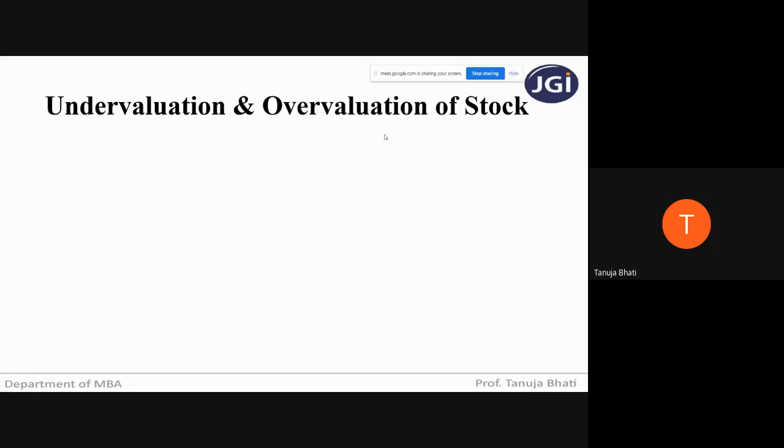So can any student tell me, opening stock is shown on which side of P&L account? Is it shown on the debit side or is it shown on the credit side of P&L account? Debit side. Debit side of the P&L account. Okay, so you all know that opening stock is shown on the debit side and closing stock is shown on the credit side. Okay, very good.